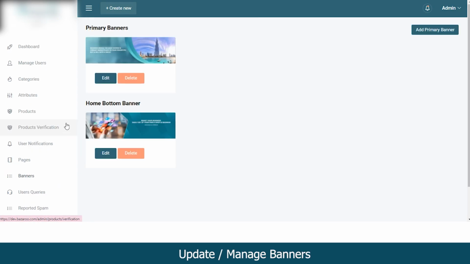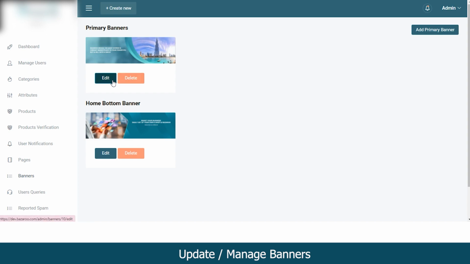Moving on to the banner section, you can add or update the banners. The banners also serve as an additional source of revenue, as they can charge commission fee from the vendors or the sellers who are listing their products and want to give it enhanced visibility. In return, they would give us commission fee to the admin.